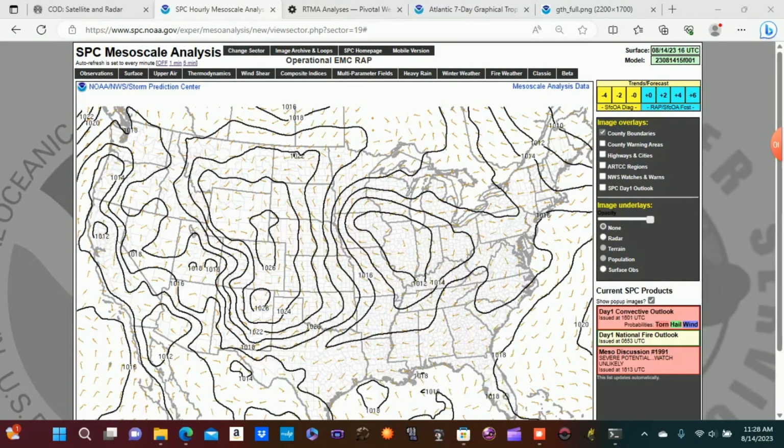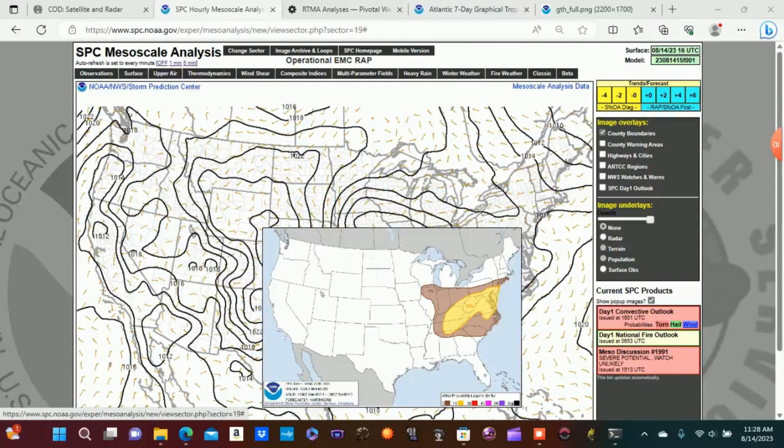All hazards are possible for today, with damaging winds being the primary concern. Also could see a few hail reports for parts of the Ohio Valley and into West Virginia, and also for parts of the Great Lakes region. And then also can't rule out a couple of tornadoes, with the highest tornado potential being over the DC area and into parts of Pennsylvania and New Jersey.